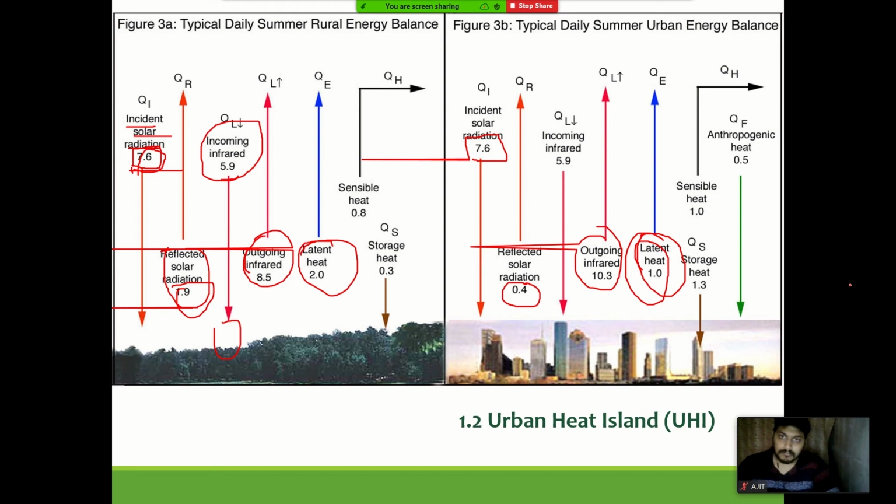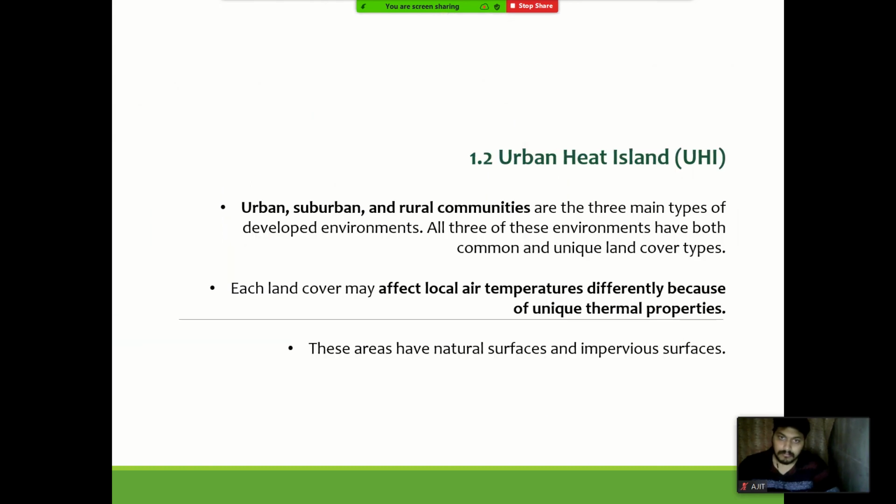If we are able to quantify how much energy is coming to the surface, how much is absorbed and how much is exhausted, then the resultant heat that is added to the city is what we are trying to address from the UHI perspective. Urban, suburban and rural communities are the three main types of developed environments. All three have both common and unique land cover types, with different land use patterns and building patterns.